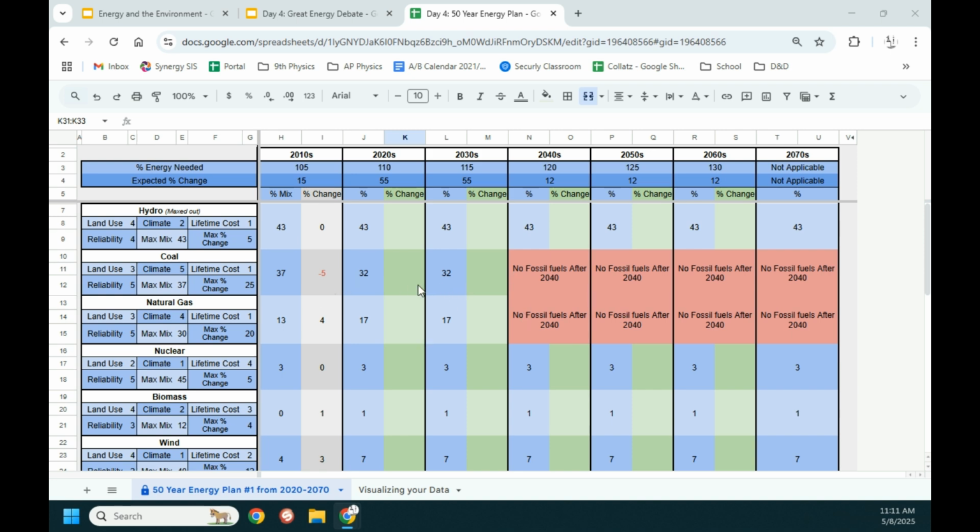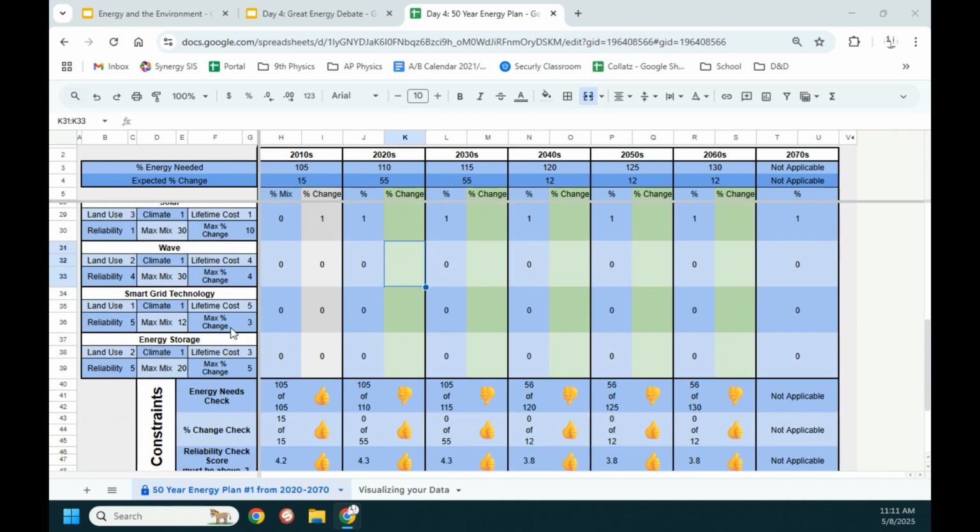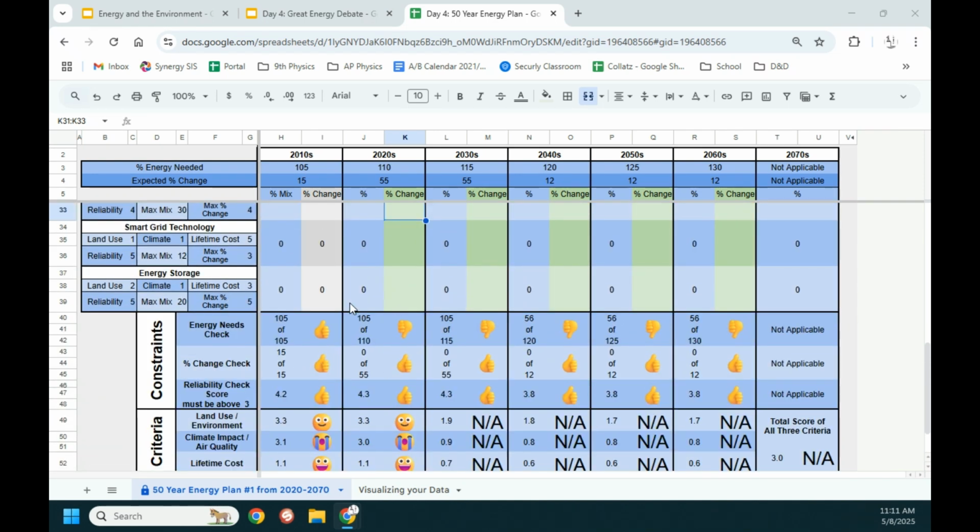And so we can start putting in some numbers, but there are some other things that we need to take a look at as well. If we scroll down, we have a lot of other options that we can look at. And when we get all the way down here, we get some thumbs up, thumbs down, smiley faces, sad faces, all sorts of things. So the first thing that we're going to look at is that these three things need to be thumbs up. And we're just going to work on one decade at a time.